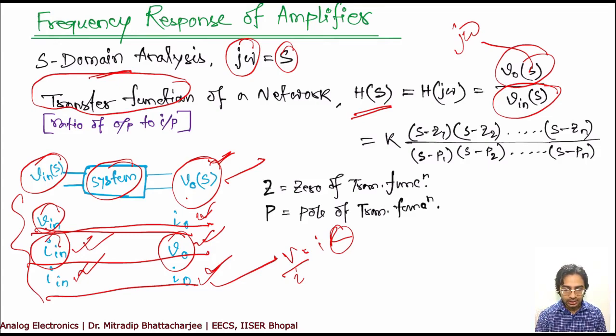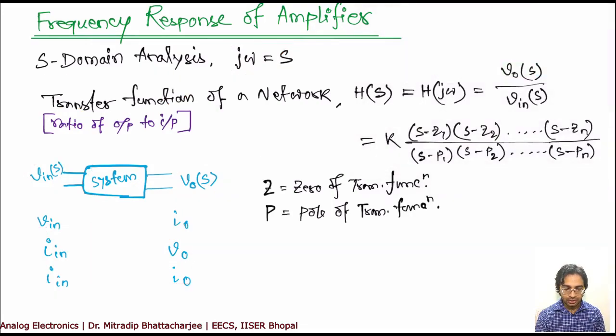Now here a generalized transfer function is shown, H(S), which is basically Vo(S) by Vin(S). This can also be written as K, which is a constant, times (S minus Z1)(S minus Z2) up to (S minus Zn), divided by (S minus P1)(S minus P2) up to (S minus Pn). The Z values are known as zeros and the P values are known as poles.